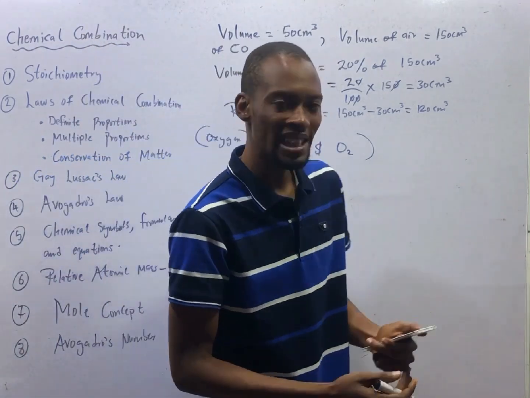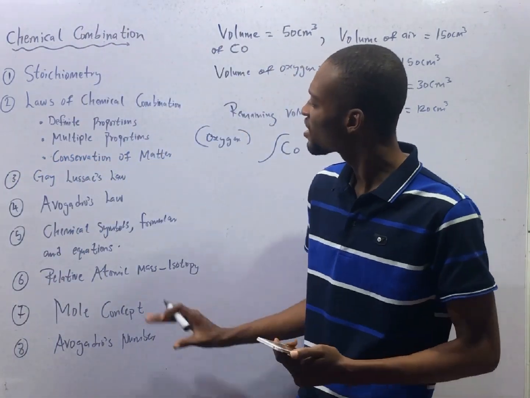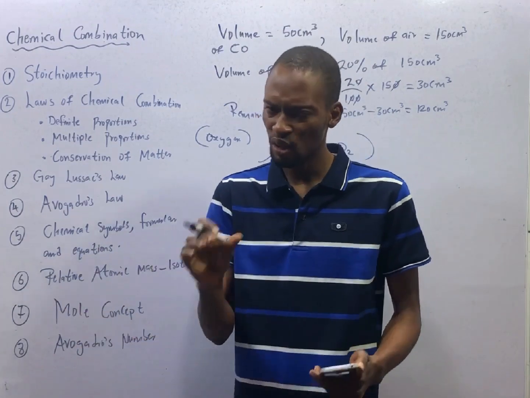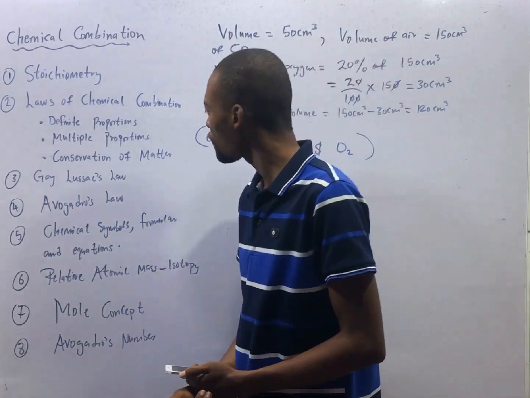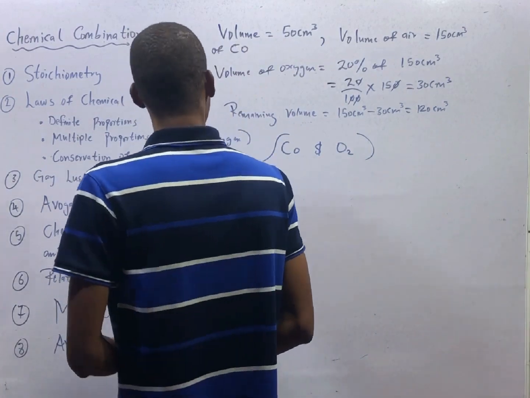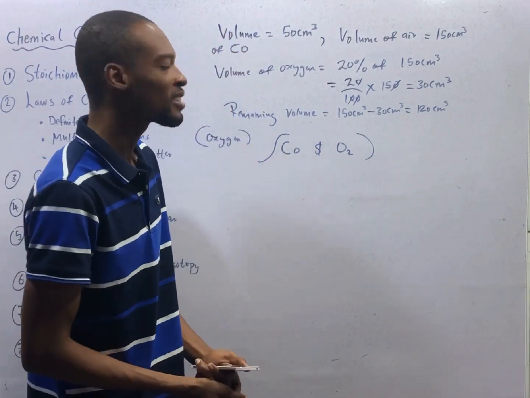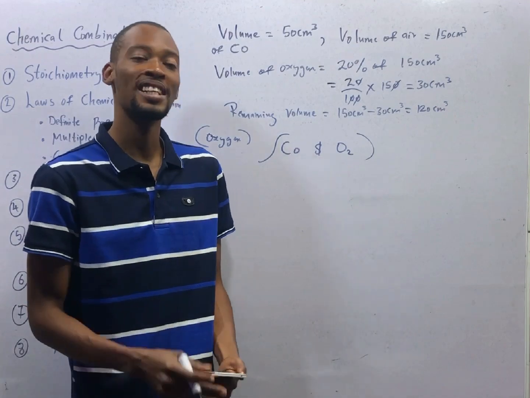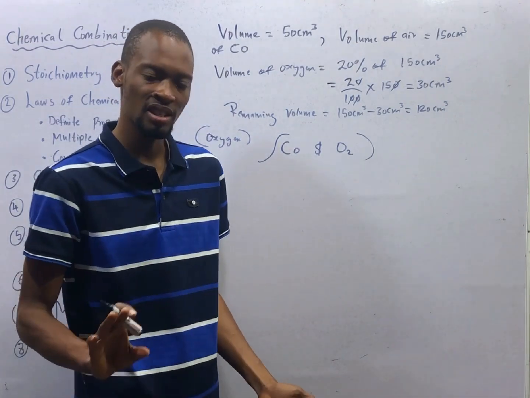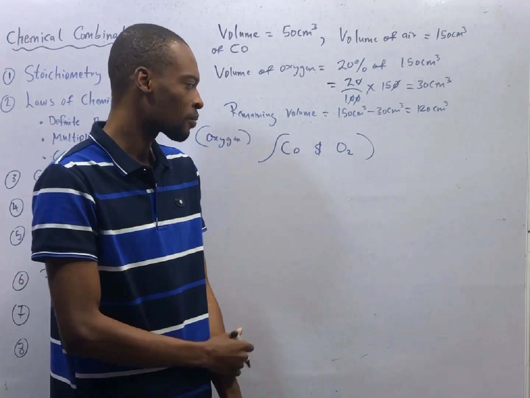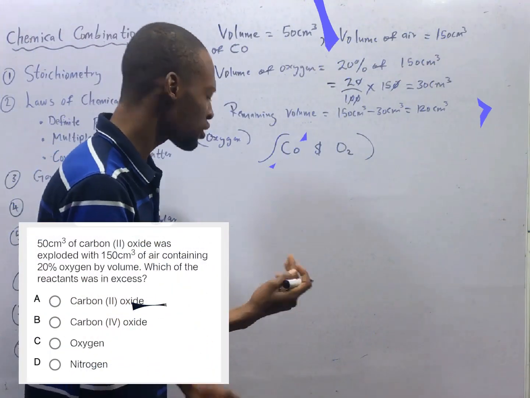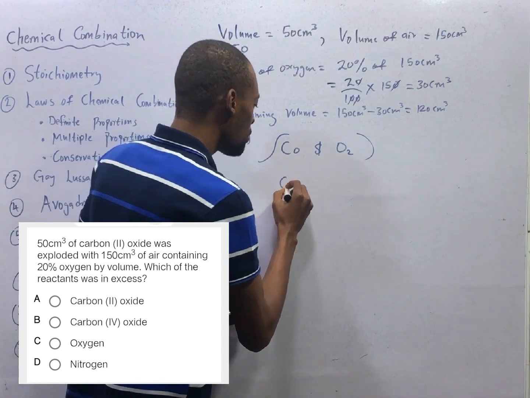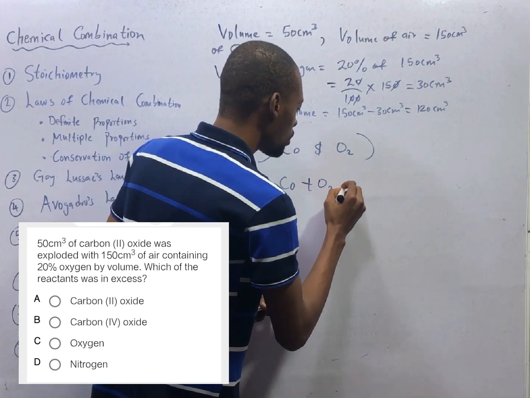Now, I told you that stoichiometry explains what is and what should be. What is and what should be. If carbon monoxide reacts with oxygen, because I told you when you hear burning or explosion, they are just trying to tell you that it reacts with oxygen. That's what they are telling you indirectly. If carbon monoxide explodes with oxygen, what is supposed to happen is that carbon monoxide plus O2 will give you